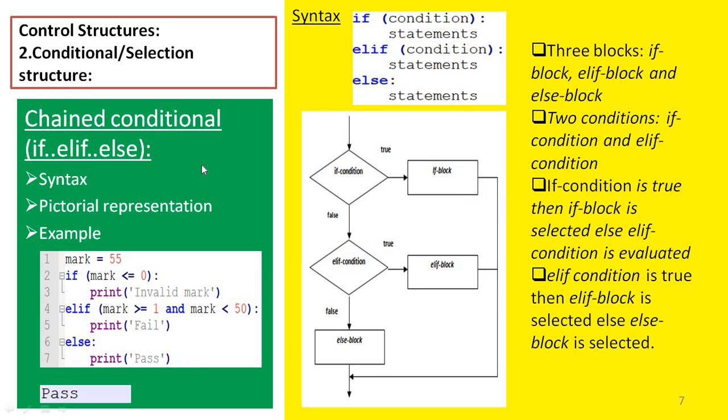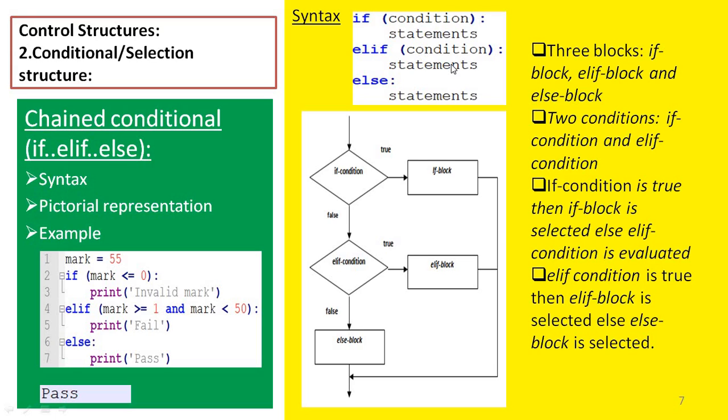This is chain conditional if, elif, else. In this slide we are going to see the syntax for chain conditional if, elif, else, how we represent this pictorially, and one simple example for it. The syntax is, first we write the if statement with the condition for if, then the elif condition, then we have the else block.